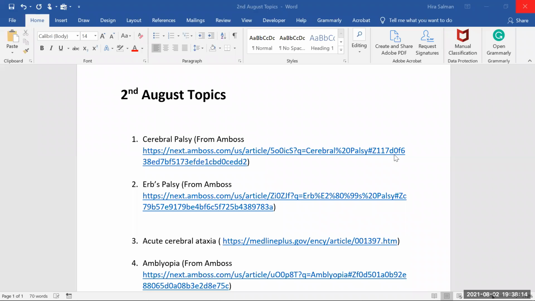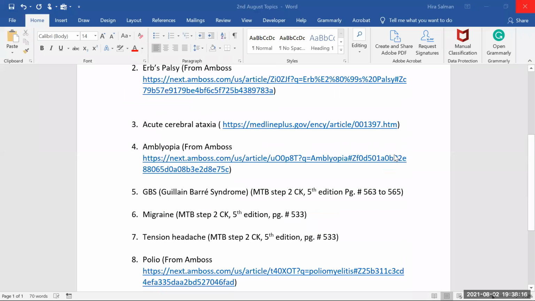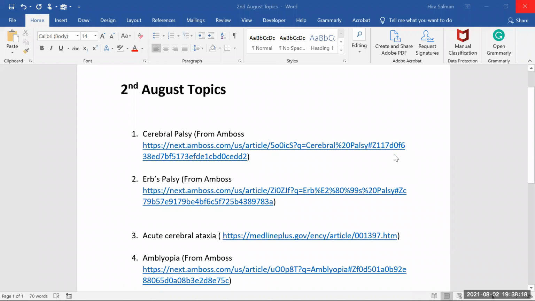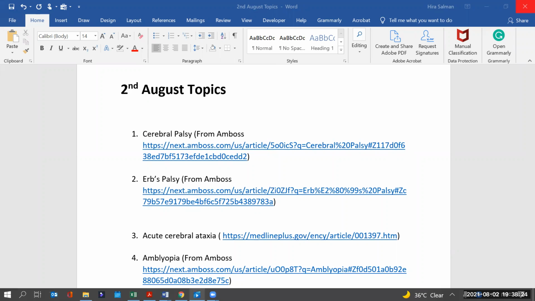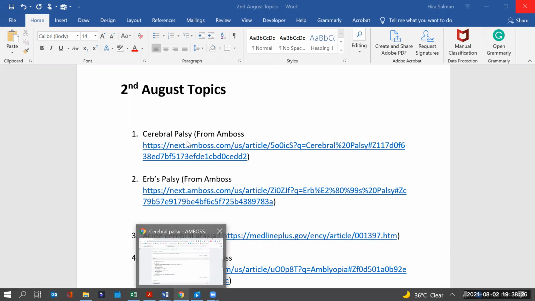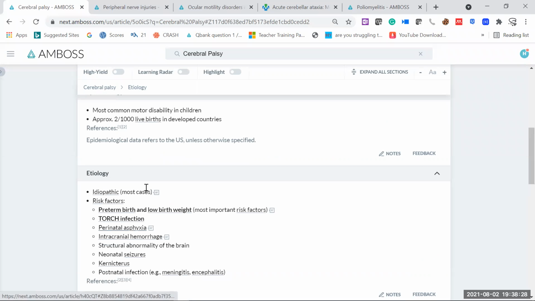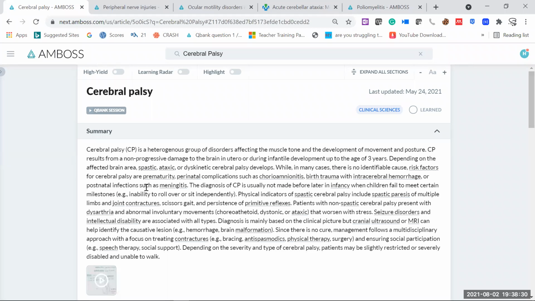Here we have a list of topics which we are going to cover today, and mostly we are going to cover from AMBUS because very less description is there in MTB. So first topic, cerebral palsy. Let me take you through AMBUS. So first topic we are going to deal here is cerebral palsy.